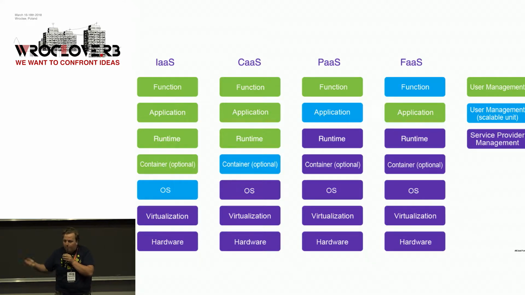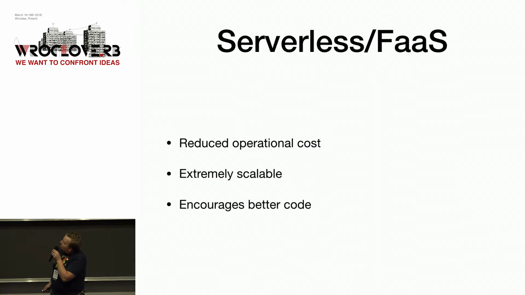So we have one application and many functions which we scale, or we don't scale them because it's serverless. We don't care about servers. So this reduces operational cost because you don't have to set up servers. You don't need DevOps. You just put code on the platform and it's running. You don't care about anything. It offers great scalability because it's everything up to your provider. So you can scale to the limits of Amazon, so it will be pretty much a lot.